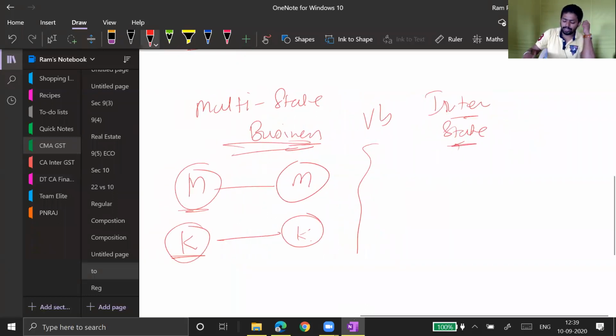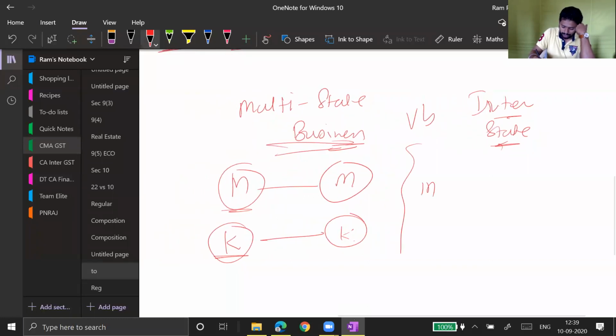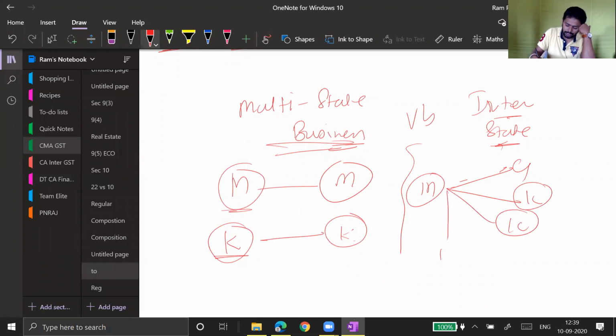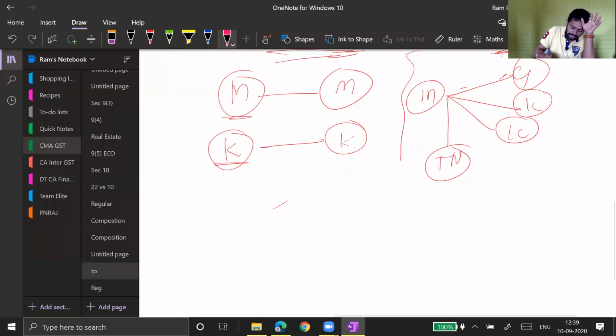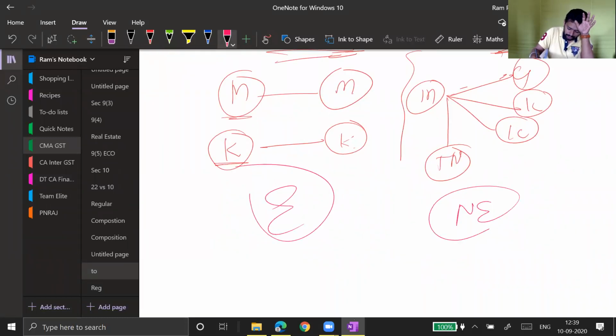Apart from that, what is interstate supply? Sir, I am making supply from Maharashtra to Gujarat, Maharashtra to Kerala, Maharashtra to Karnataka, Maharashtra to Tamil Nadu. I am making supply to different states. Then this particular supply is called interstate. This guy is eligible and this guy is not eligible.